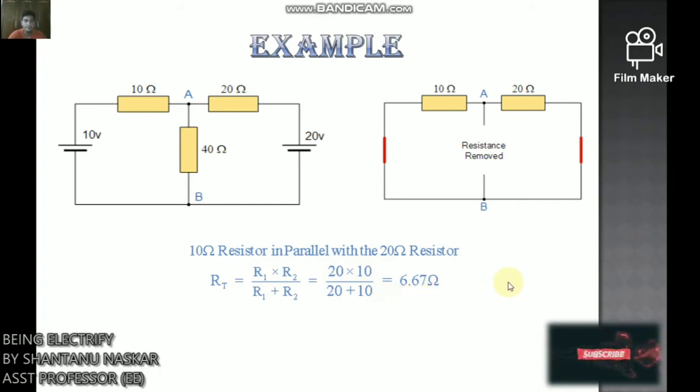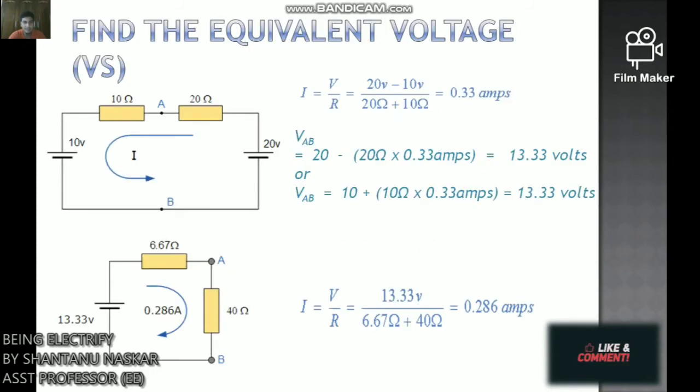Now the voltage Vs is defined as the total voltage across the terminal AB when there is an open circuit between them, that is, without the load resistance RL connected.